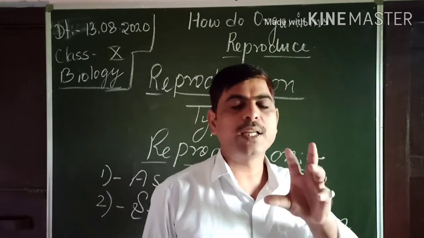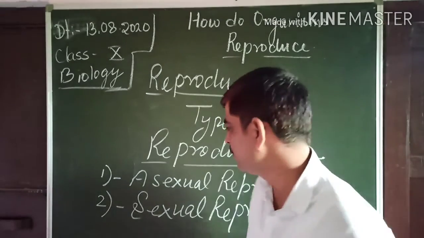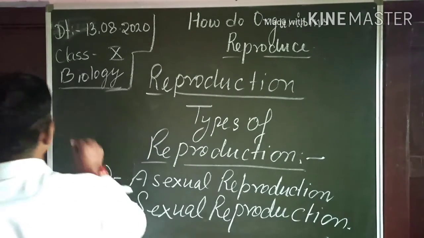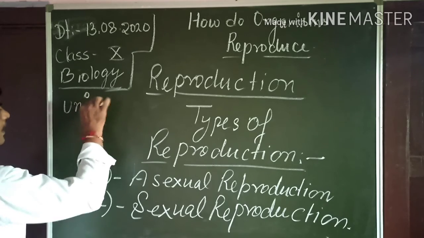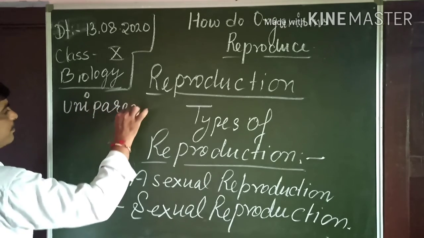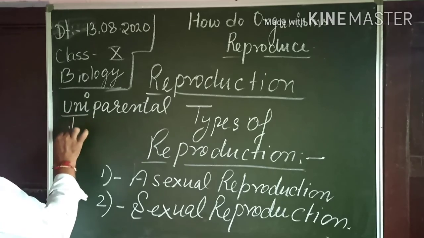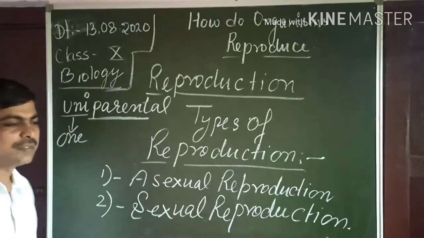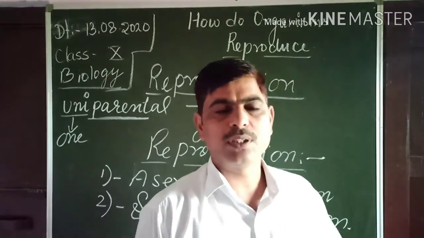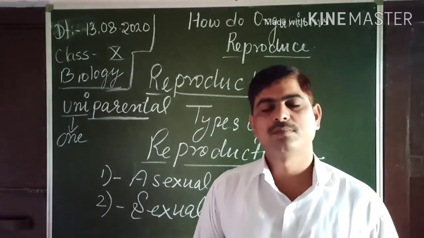Dear students, asexual reproduction is uniparental. The word uni means one, and parent means that in asexual reproduction, only one parent is involved.